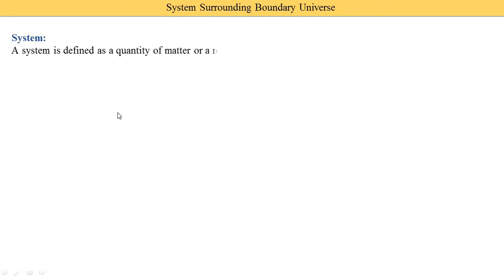A system is defined as a quantity of matter or a region in a space chosen for a study. Means for the study we select a certain area, or we select some quantity of matter for our study purpose. So this matter or space is called our system.